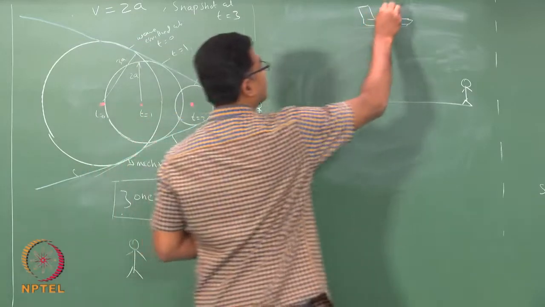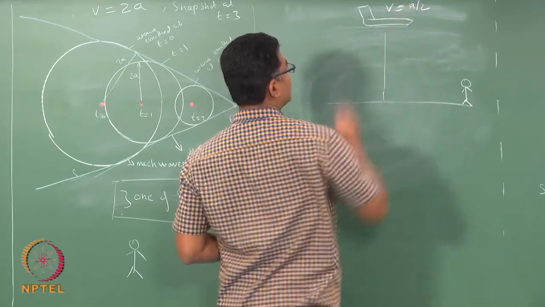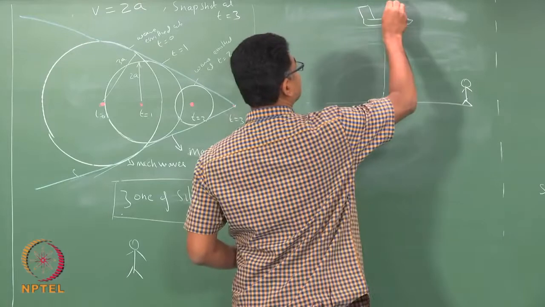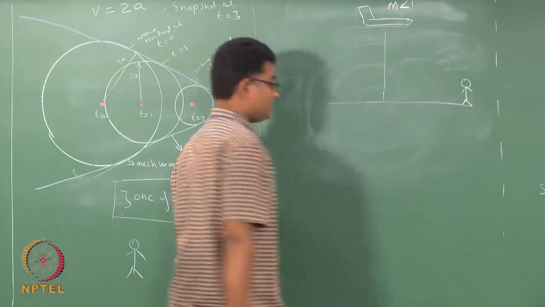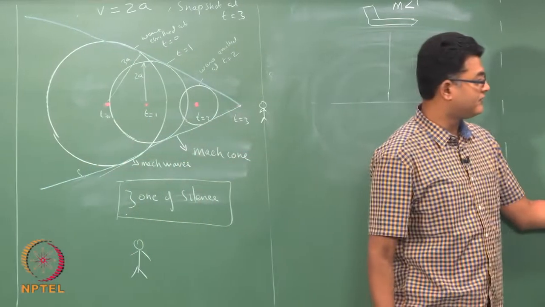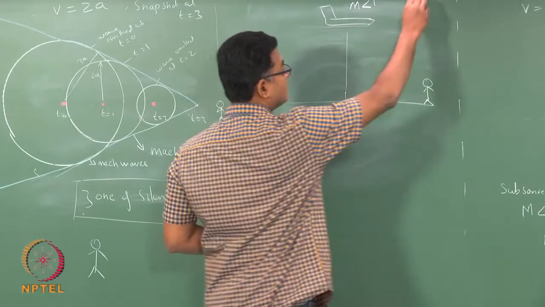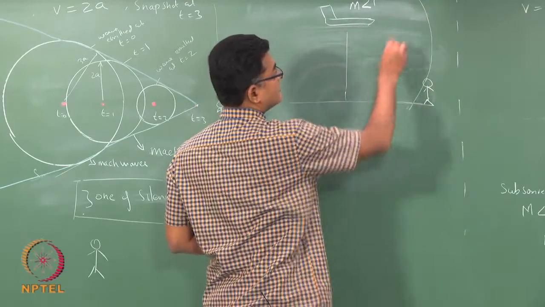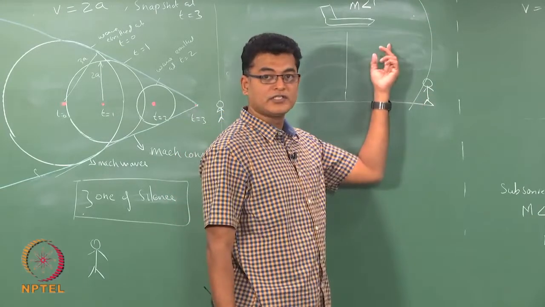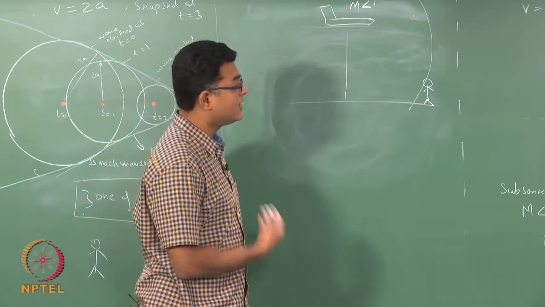So, let us say if v is a by 2, or the Mach number is subsonic. Okay. If the Mach number is subsonic, from this diagram we know that even before the vehicle reaches this observation point, there is some wave that would reach here. So, even when the vehicle is somewhere here, you would know about the location of the vehicle, or you will hear the vehicle, hear the aircraft.